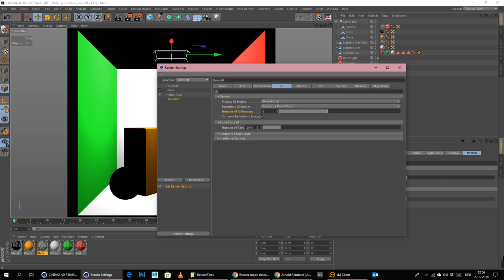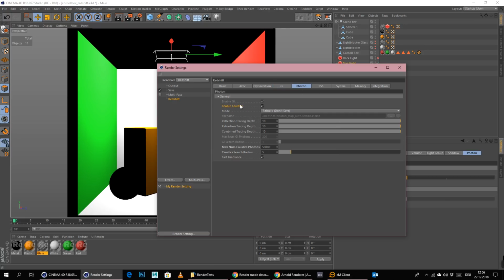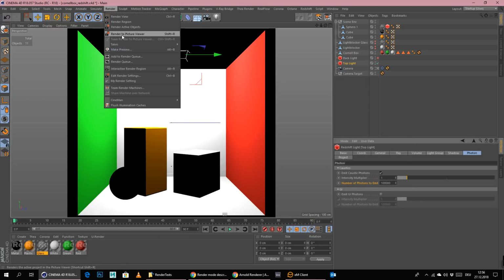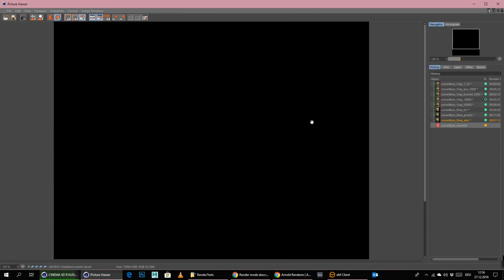Brute force GI rays, I did type in 2048, standard is 16, but I think this is not really a good result. And here under Photon, I did tick on enable caustics, and max number caustic photons is now set to 50,000. The normal value is 200. We can just go with 5,000 for now. And caustic search radius is now normally at 0.1. I did set this to 5. So let's just render this to picture viewer with the settings that we have right now.